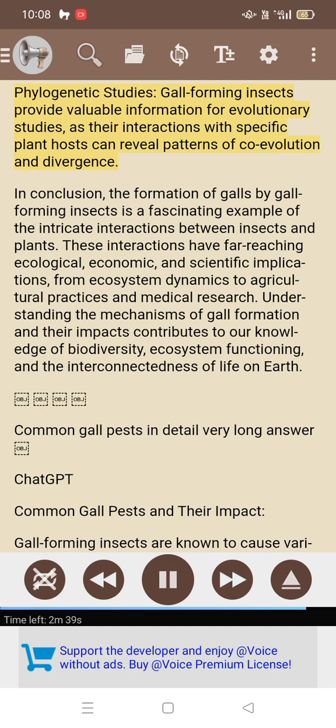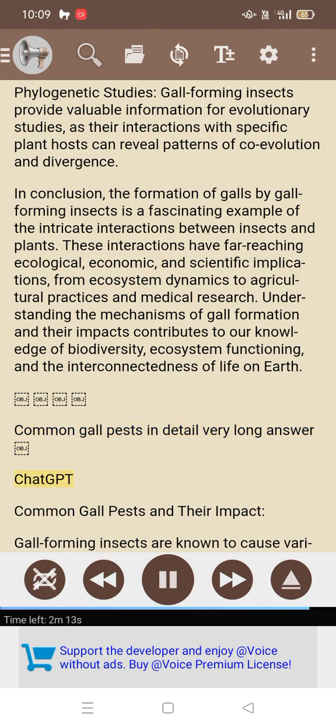Phylogenetic studies: gall-forming insects provide valuable information for evolutionary studies, as their interactions with specific plant hosts can reveal patterns of coevolution and divergence. In conclusion, the formation of galls by gall-forming insects is a fascinating example of the intricate interactions between insects and plants. These interactions have far-reaching ecological, economic, and scientific implications, from ecosystem dynamics to agricultural practices and medical research. Understanding the mechanisms of gall formation and their impacts contributes to our knowledge of biodiversity, ecosystem functioning, and the interconnectedness of life on Earth.